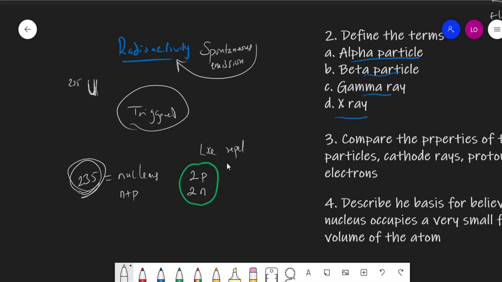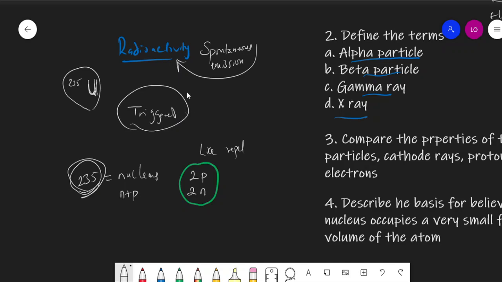And don't forget that the number of protons is what we call the atomic number, and it is what defines the type or the nature of the element we have. So imagine uranium 235 ejects two protons from its nucleus. It simply means it's no longer going to be uranium anymore. Because it has removed two protons, it's going to change to something else.